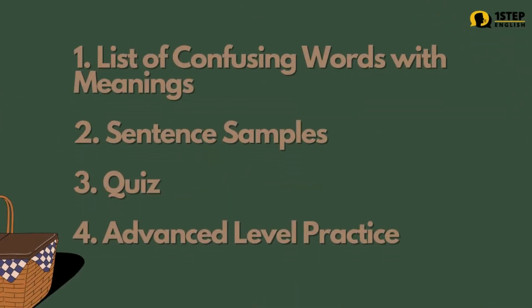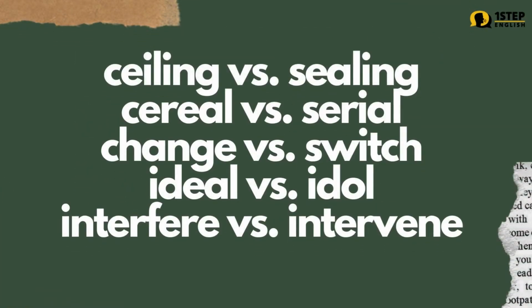Today, we are going to learn: 1. List of confusing words with meanings. 2. Sentence samples. 3. Quiz. 4. Advanced level practice. Words to discuss: ceiling versus sealing, cereal versus serial, change versus switch, ideal versus idol, interfere versus intervene.